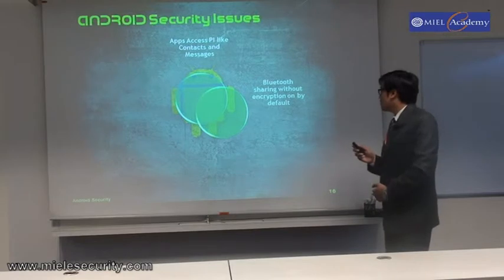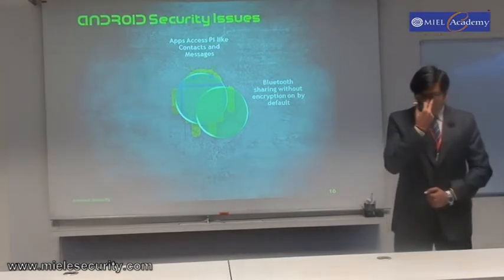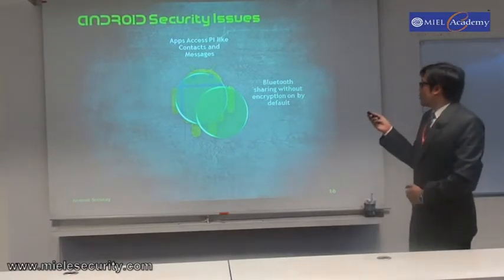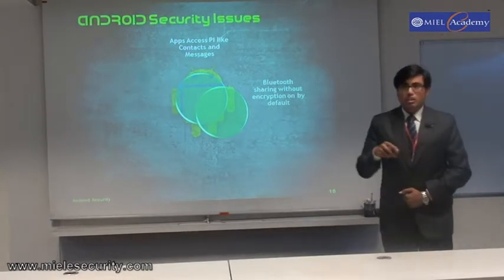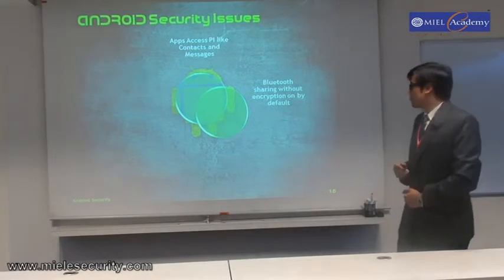Now, Bluetooth sharing without encryption is on by default, so you need to disable it when you take an Android device. That is, when you share Bluetooth files, they are not encrypted. This might not be a very important case among friends, but consider you are using an Android in an enterprise, so anyone can sniff your data.